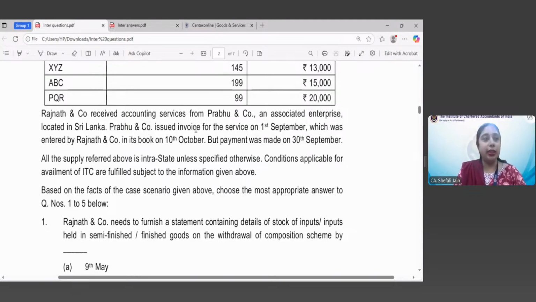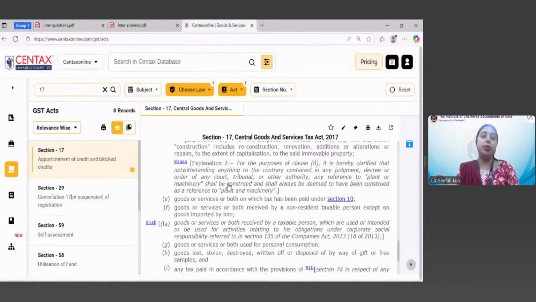So let us see what is the correct provision. I hope that will help you in understanding the concept also. So this is a new concept you will understand. In case of time of supply, in case of the reverse charge mechanism, as per section 13.3, the provision says that date of payment or 61st day from the date of issuance of invoice by the supplier or date of issuance of invoice by the recipient.